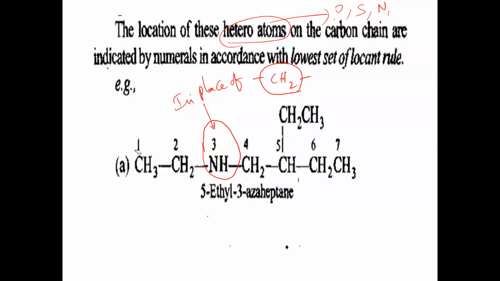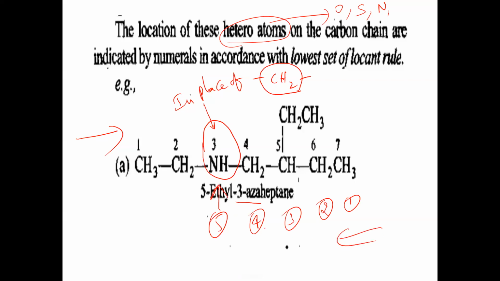If you take numbering from left to right, first carbon, second, third carbon, we are getting what? Aza. 3-aza. Aza means the NH group, I told, no? So 3-aza we are getting. Suppose you take numbering 1, 2, 3, 4, 5, here we are getting 5-aza. So if you take numbering from right to left, we are getting 5-aza. If you take numbering from left to right, we are getting 3-aza. So what should be preferred here? 3-aza should be preferred. So the heteroatom should be given the lowest possible number. Okay? Now next one here.